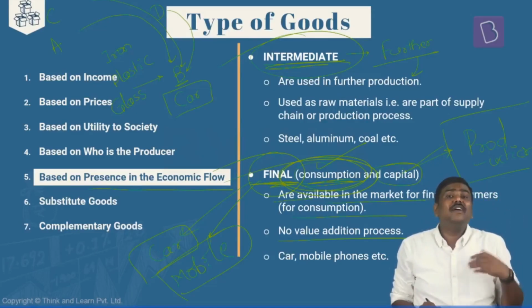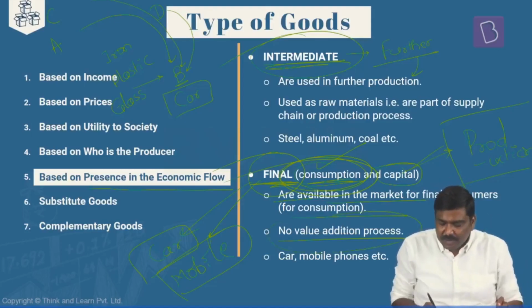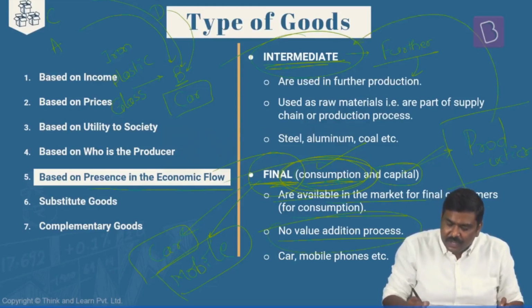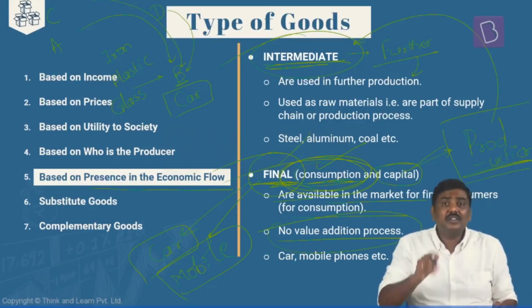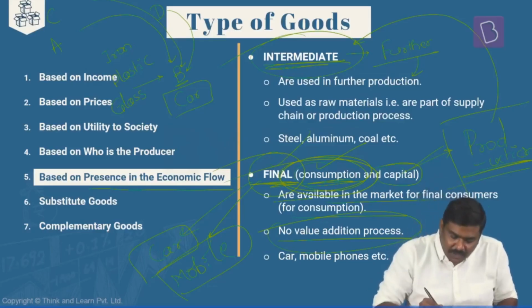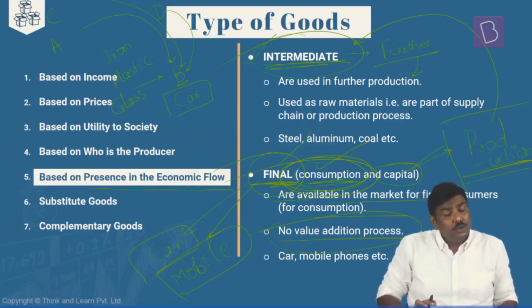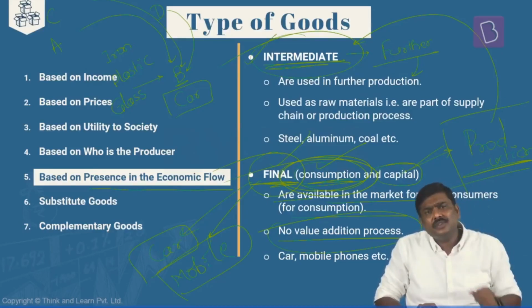Okay. So there is no value addition process which is happening here. I've written this statement because some of you will get confused with respect to the terminology that I've used in the context of final goods. Some of you will basically say, sir, earlier when you were discussing intermediate goods, you stated that these are the goods which are used in the production process.